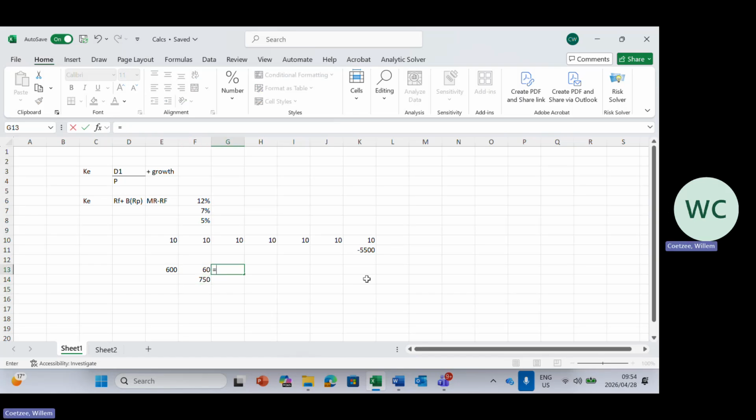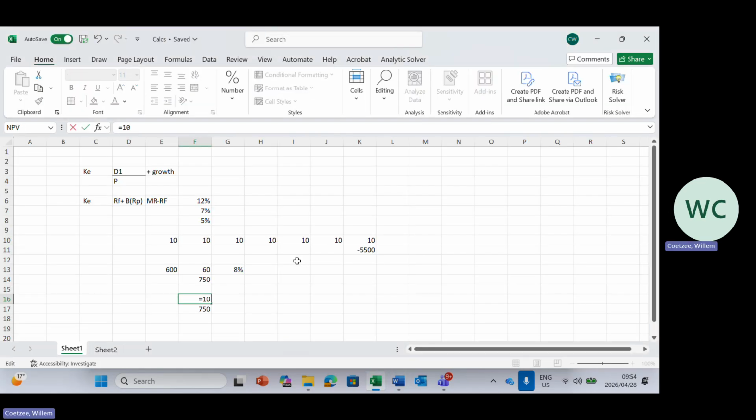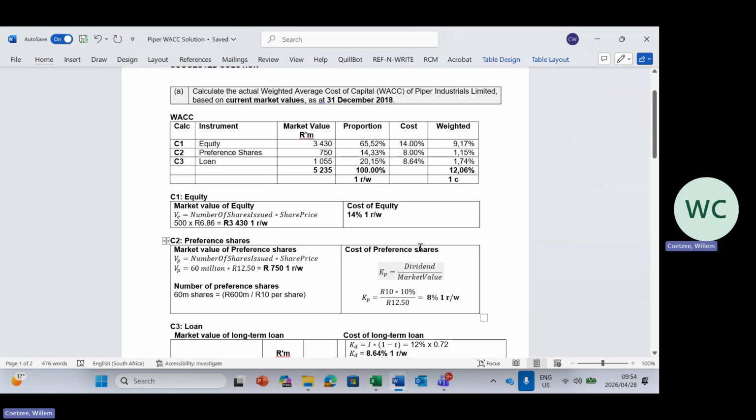So we can say 60 divided by that, and percentage-wise, it's 8%. So we pay 60 million as a cost to our capital providers. You see, it's not 10% because we work it on the market value. Interesting. Or you can work it out on individual preference shares to say, okay, we pay 10 Rand a share times 10%, 1 Rand, and our share is 12.50 Rand. And we follow the same scenario, you still get 8%. You see, here's our cost.